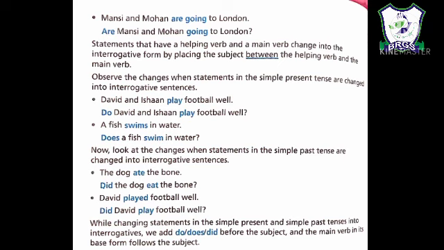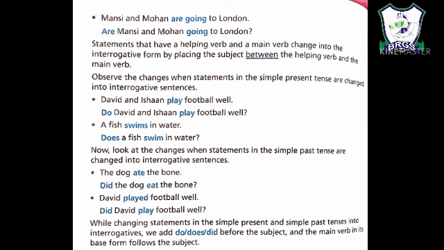See, when we are given only the first form of verb and no helping verb, we will put do or does before the subject to make it an interrogative sentence. Do or does depends on the subject. If the subject is singular, we will use does. If the subject is plural, we will use do.